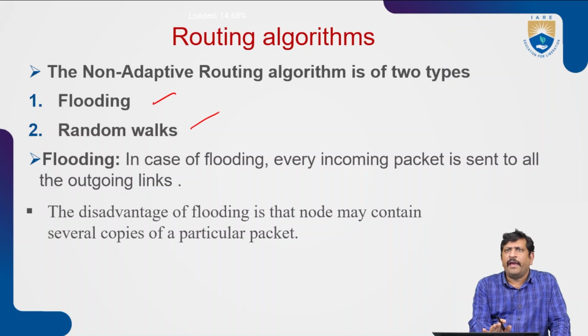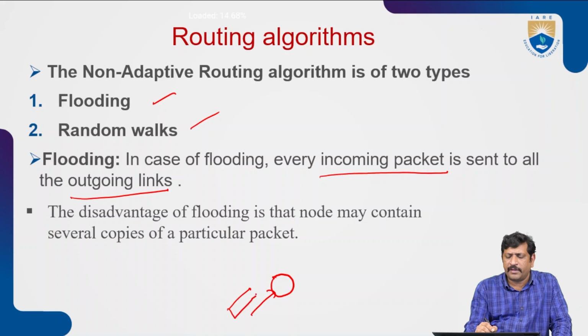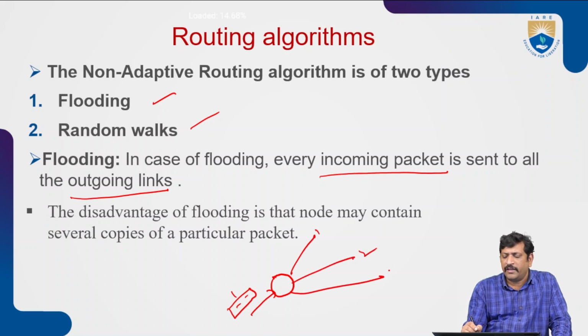Flooding means every incoming packet, whatever packets are coming over the network, is sent to all outgoing links. If we take node 1, and packet 1 is incoming, the same incoming packet 1 is sent to all outgoing links: outgoing link 1, outgoing link 2, outgoing link 3.